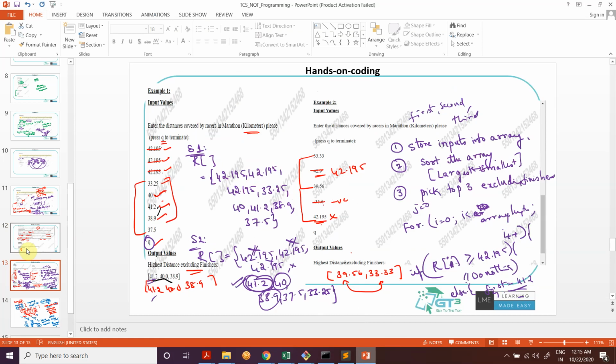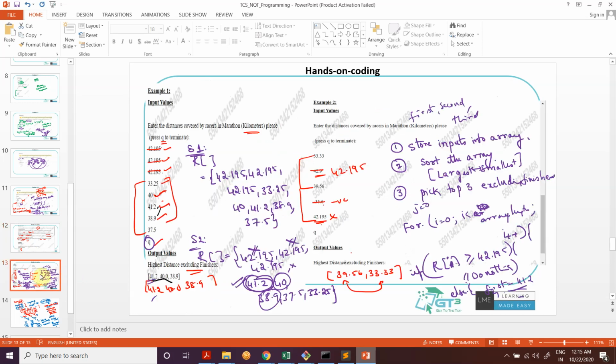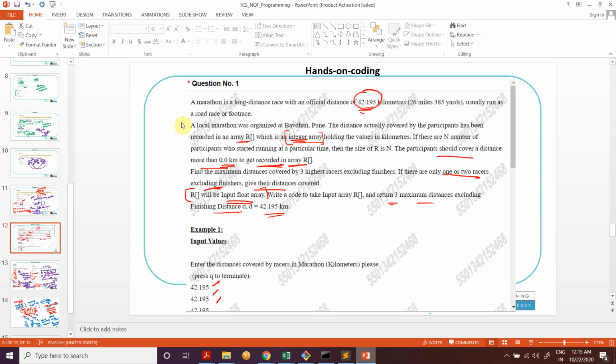We couldn't see the second question. If we have the question, maybe we can post it. We'll see if we can solve it. But I think this can give you a good sense. And we have tried to pick similar questions in our mocks also. If you see the questions, it could have been put up in a simple manner, saying take some input into a float array, and then just pick the top 3 excluding certain values. Instead of that, they gave a nice story around it.